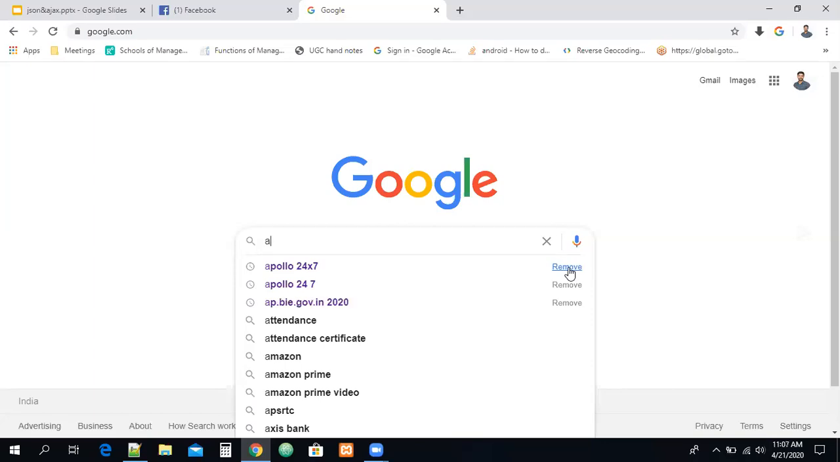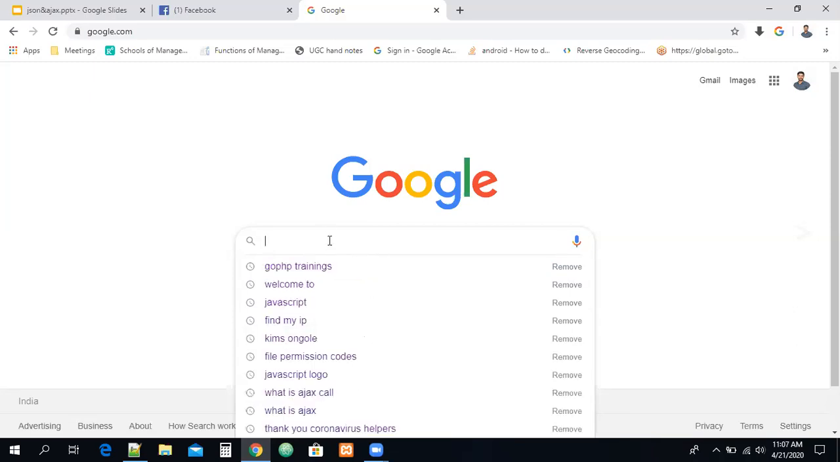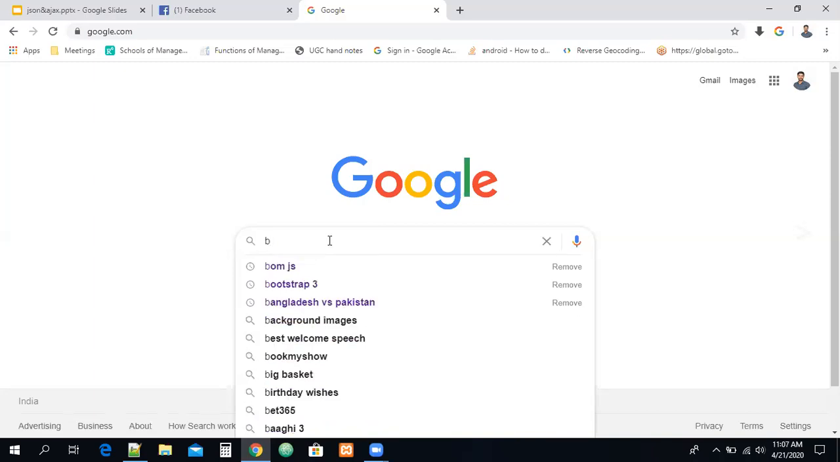I'm clicking the remove button, so they're going up. Yes, they are going. Can you see some of the suggestions are going, right? Okay, you can remove the character A. You are getting some suggestions. Now I'm going with B. If I go with B, can you see background images, best welcome speech, book my show?